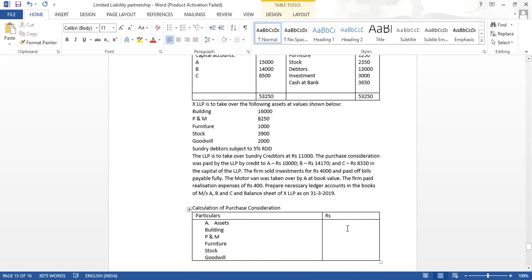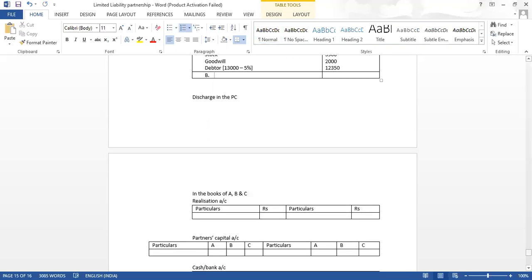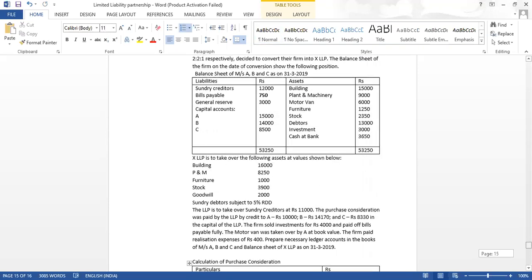So what amounts are given? 16,000 for building, 8,250 for plant and machinery, 1,000 for furniture, 3,900 for stock, 2,000 for goodwill, and debtors subject to RTD, 13,000 minus 5%. How much is the net amount? It will be 12,350.